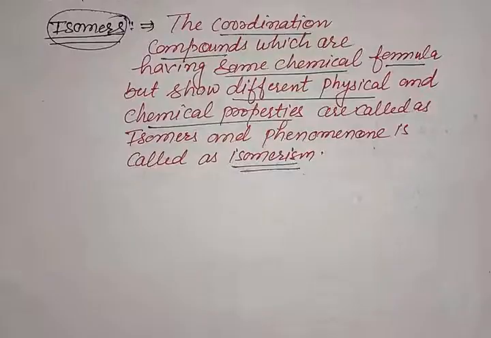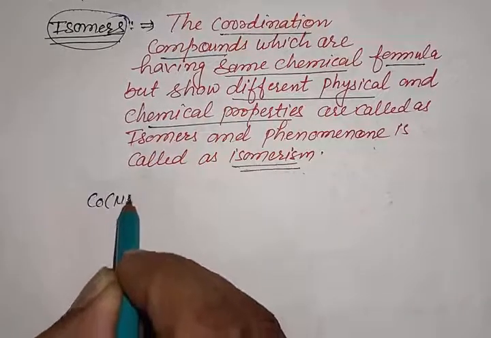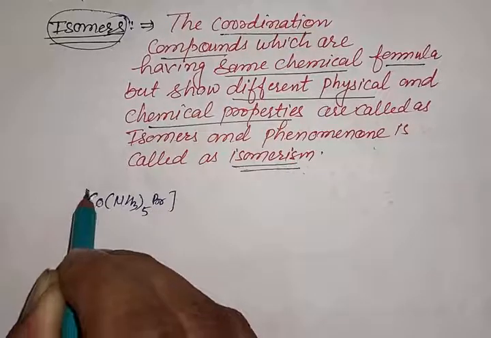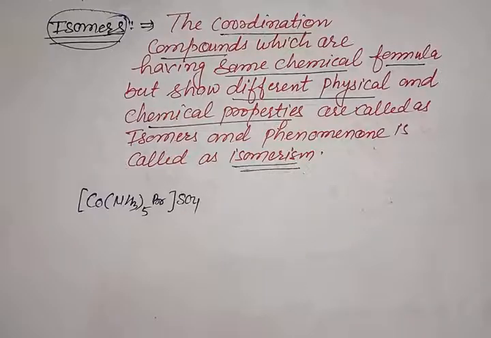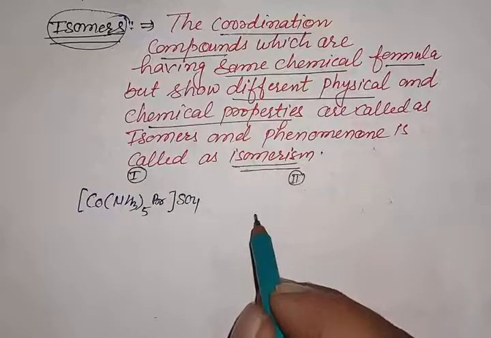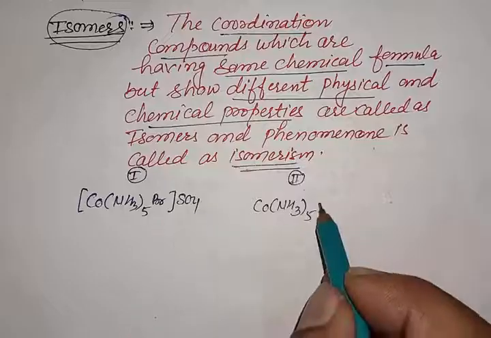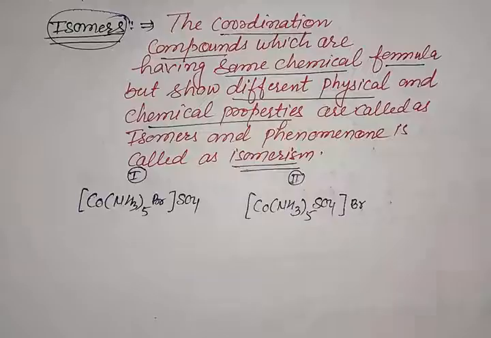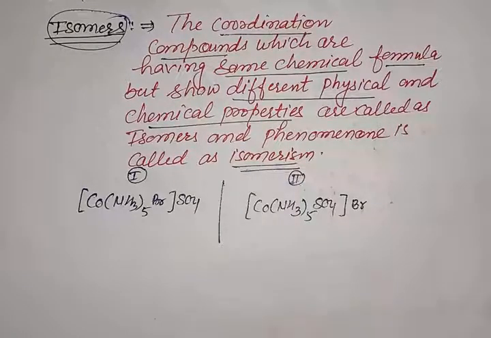For example, we have two complexes of cobalt metal. The first compound is [Co(NH3)5Br]SO4, where the SO4 ligand is present outside the coordination sphere. And the second coordination complex is [Co(NH3)5SO4]Br, with the SO4 ligand present in the coordination sphere and the Br ligand outside the coordination sphere. These are the two transition metal complexes.